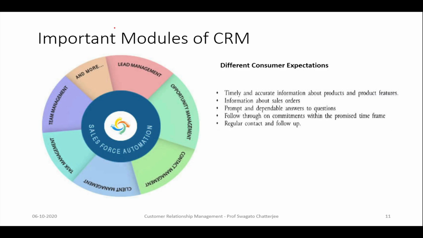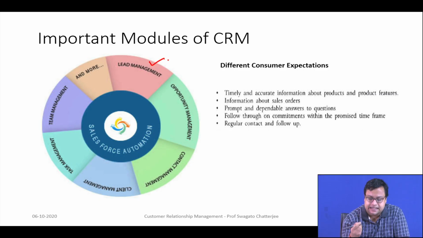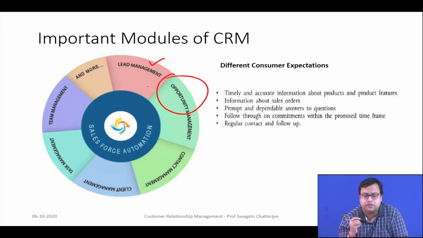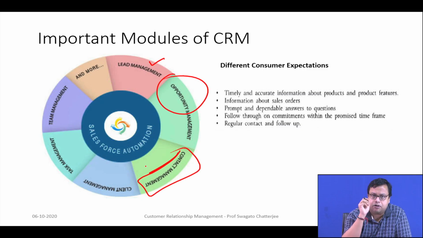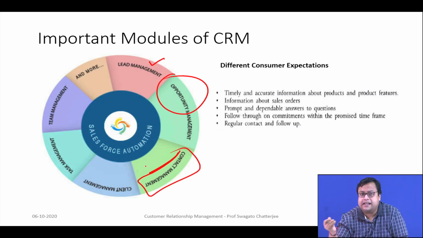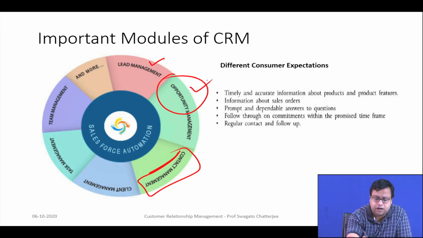What other important modules are there? There is lead management. So, a campaign creates leads. You have to create leads, take care of the leads, and get their information. From those leads, further nurturing creates opportunity. You have to create opportunities, and within a lead and within an opportunity you can get associated contacts. For example, you got a lead about a company, that company expressed interest, and that became an opportunity.